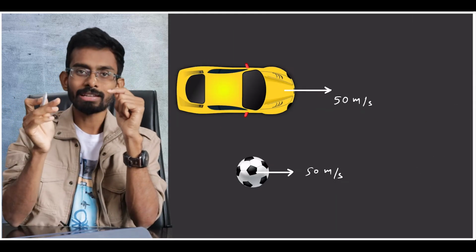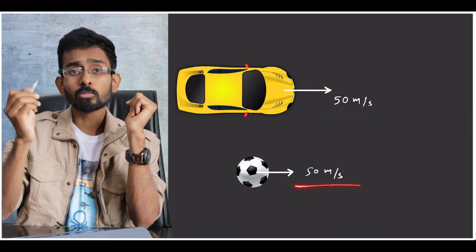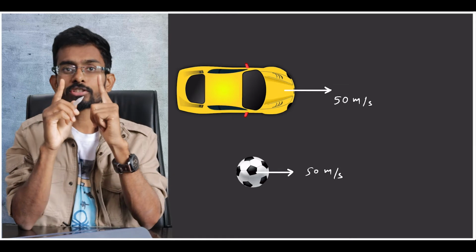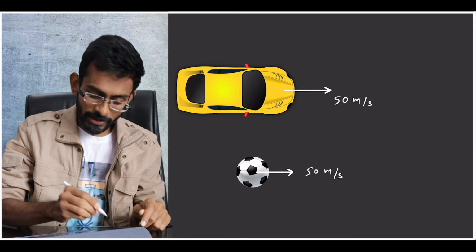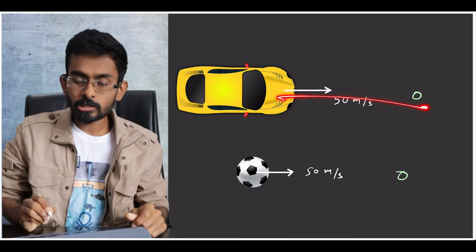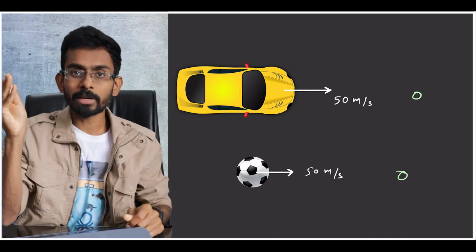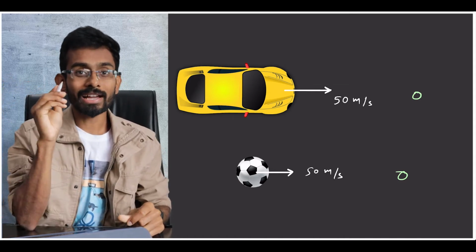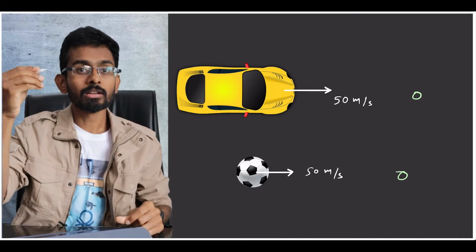If we take two examples, let us say a car is moving with 50 meters per second and a ball is also moving with 50 meters per second. Initially both are at the same speed. Now let us say we have to stop them, so the final speed becomes 0 and 0. So the change in speed is the same in both cases. Now if the change in speed is the same, we define force as the quantity which changes the state of motion.